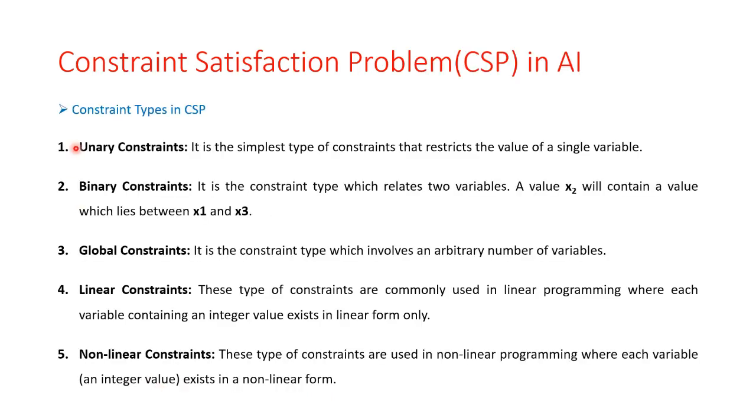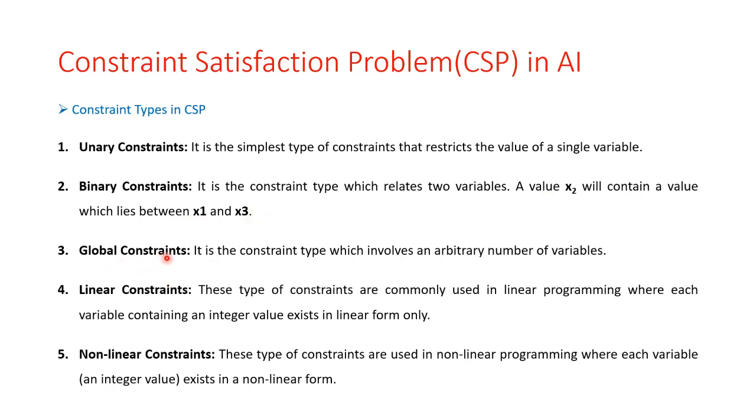Next is the constraint types in the constraint satisfaction problem. So there are different types of constraints used. With respect to the variables, basically there are the following types of constraint. First is the unary constraint. It is the simplest type of constraint that restricts the value of a single variable only. Binary constraint is a constraint which relates two variables. A value x2 will contain a value which lies between x1 and x3.